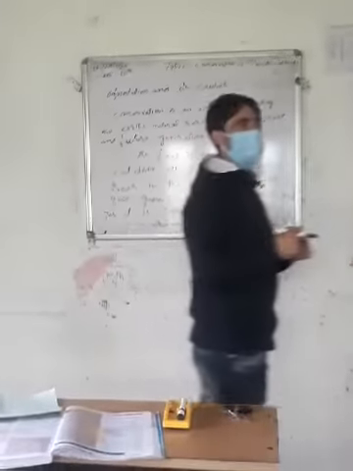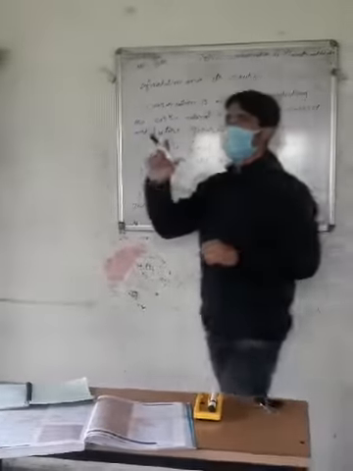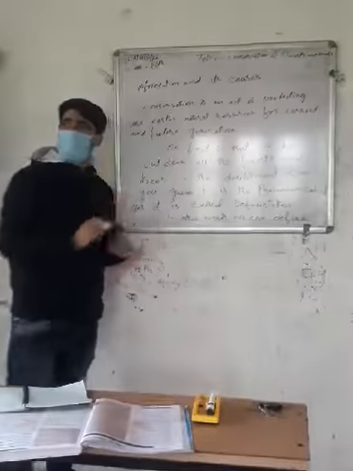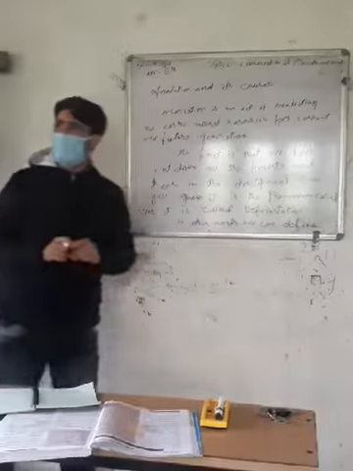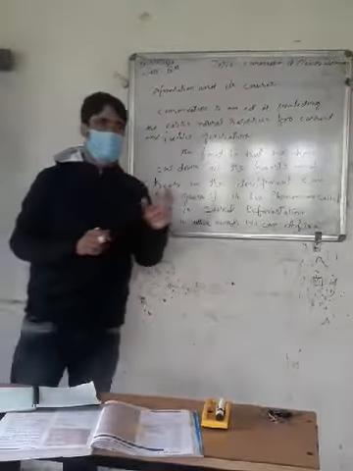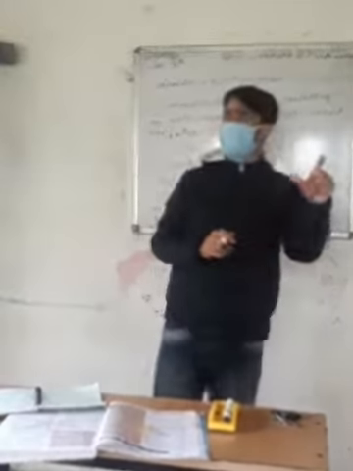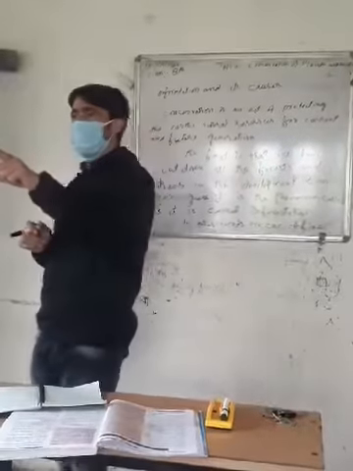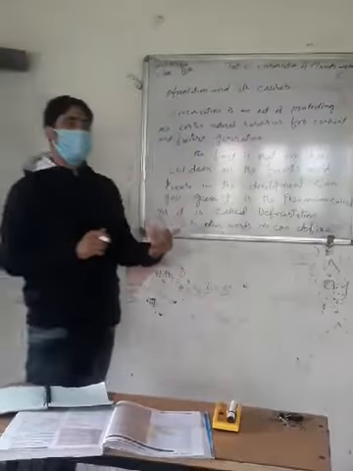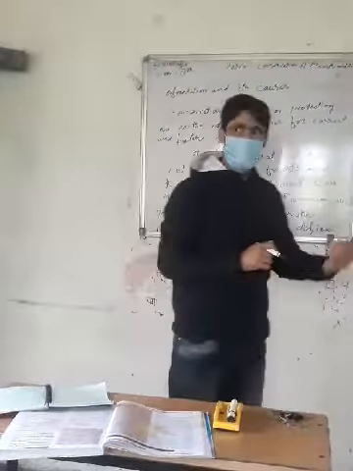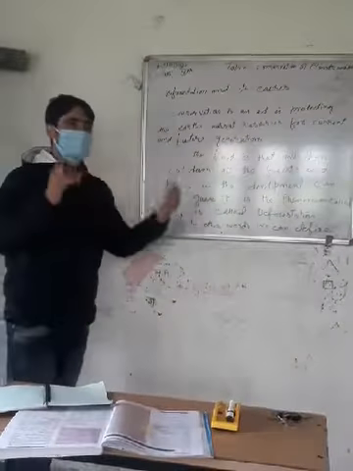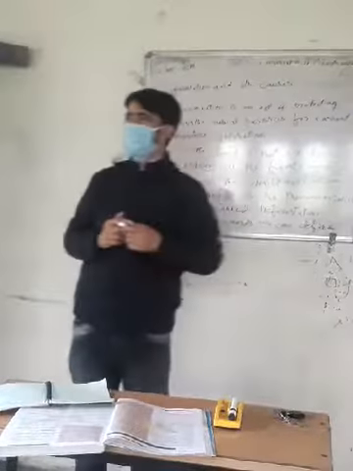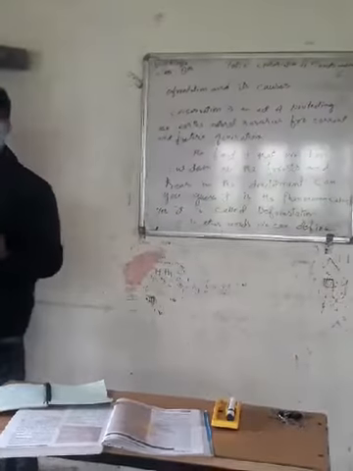We can define deforestation as the indiscriminate cutting of forests and other trees in order to procure land for agricultural purposes, for construction of houses, for building roads and buildings, and for various other activities. So what is deforestation?